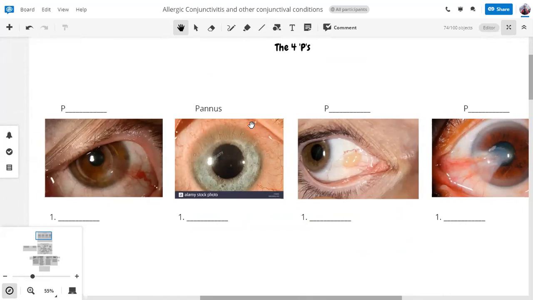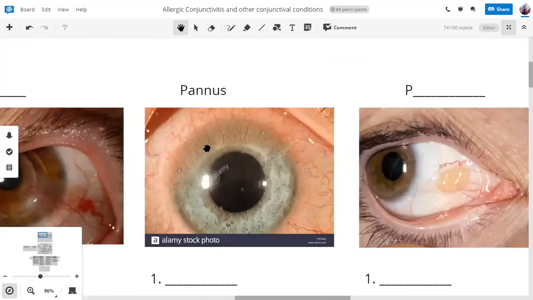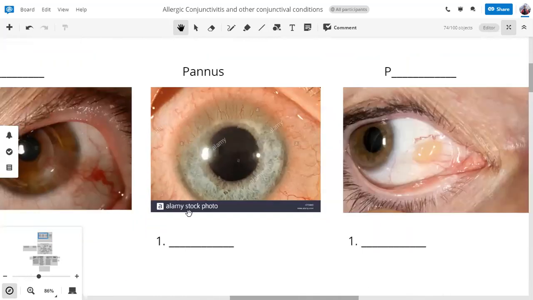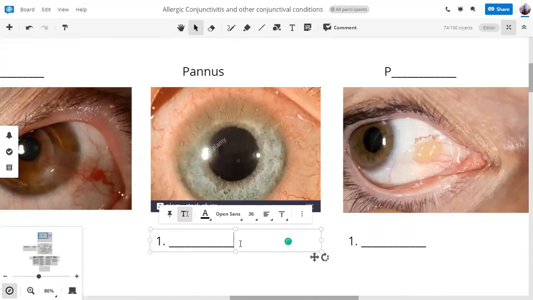So let's start with the one we already know. This is a pannus. So how do we know this is a pannus? There are certain features of a pannus which are evident in this picture, and also some features in the history or the context of the patient that tell us that this is a pannus. So when we see this picture, what do we see, or what are the things that tell us this is a pannus?